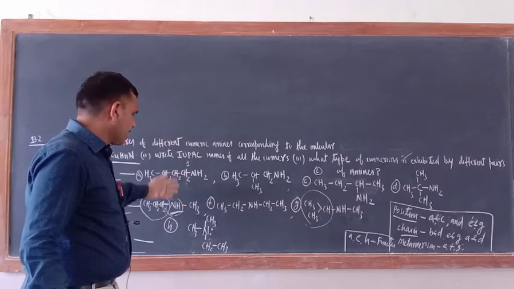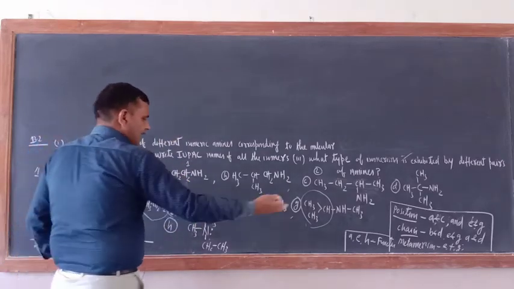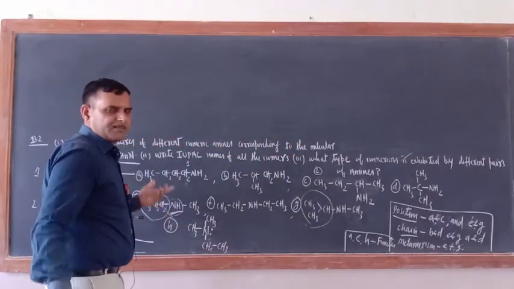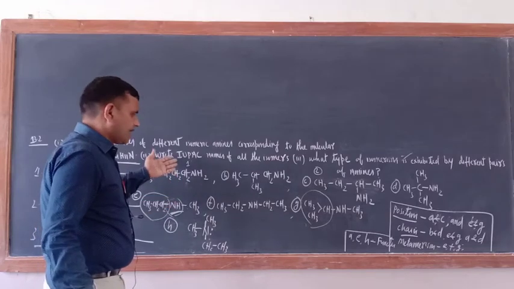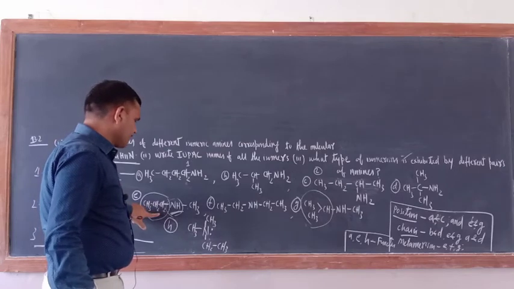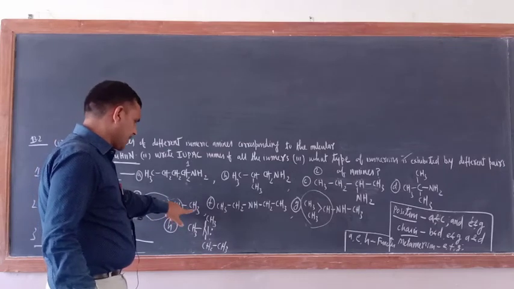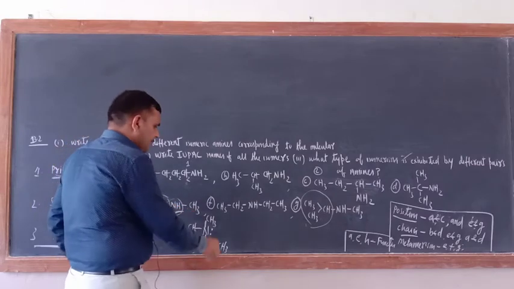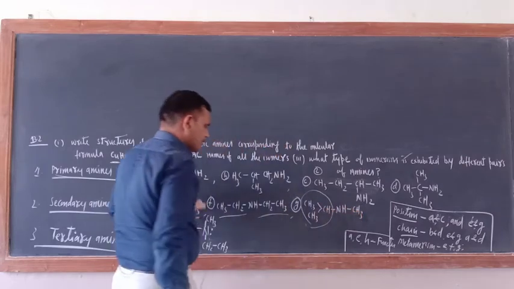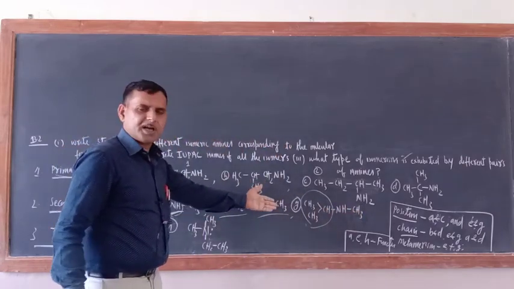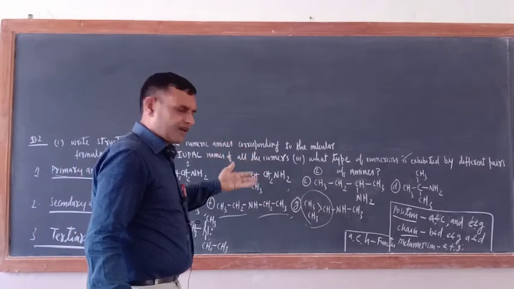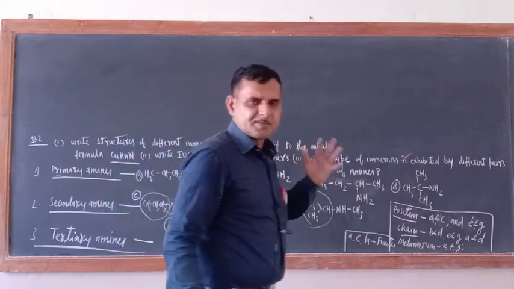If you prepare this one, you can very easily see the metamerism example. I wrote here E, F, G. You know that metamerism is basically found in 2 degree and 3 degree amines. In 1 degree amines it is not found. Just see here, which group is there? A propyl group on one side and a methyl group on the other side. The same can be written like that also, with an ethyl group on both sides. So all examples E, F, G are examples of metamerism, because in metamerism the arrangement of alkyl groups around the functional group is different. In this way this is finished.